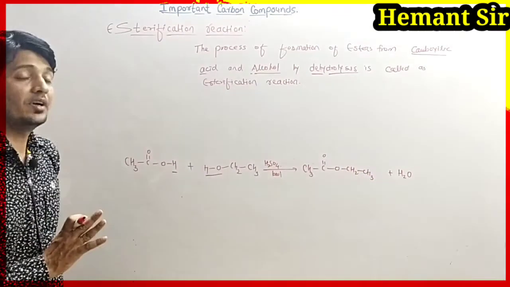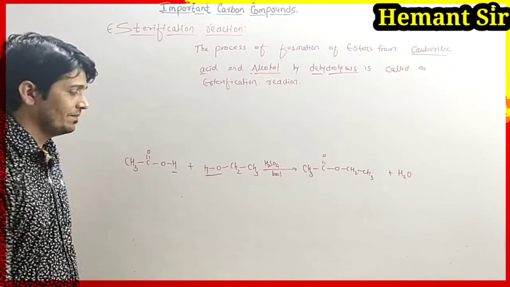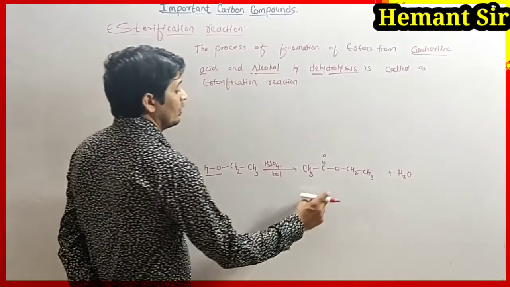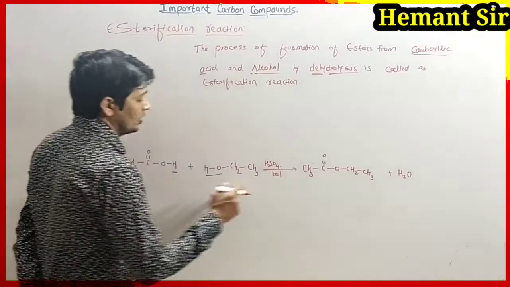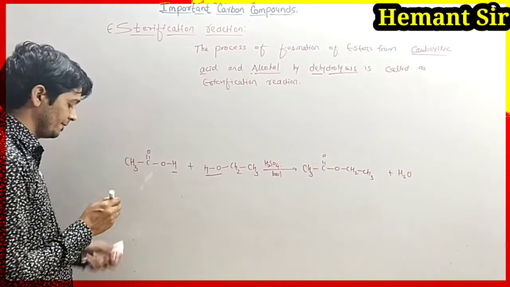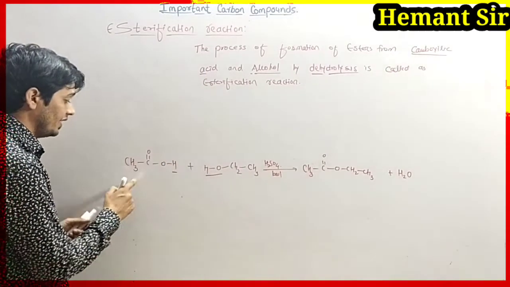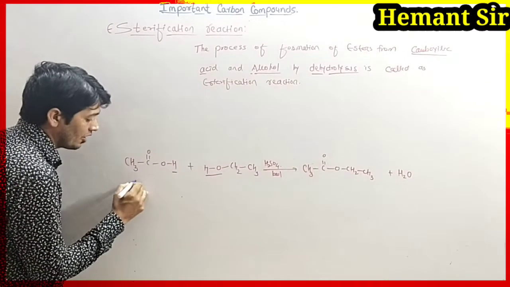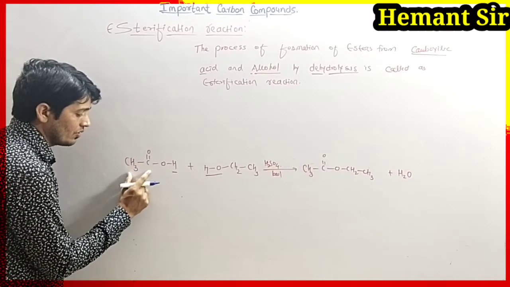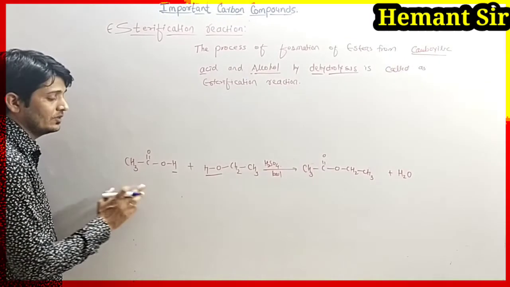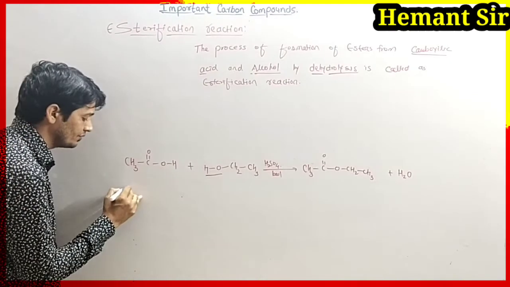This is nothing but the ester. Now we are going to write the names of all the reactants and products. It is a carboxylic acid in which 2 carbon atoms are present, that's why it is ethanoic acid.